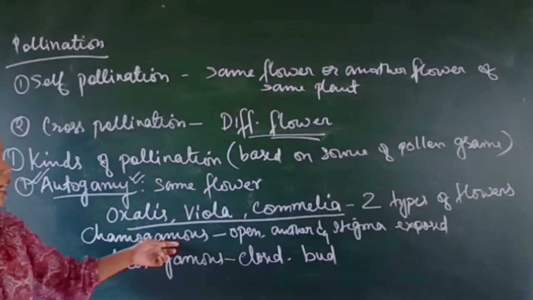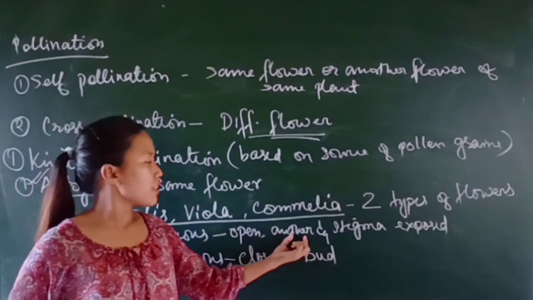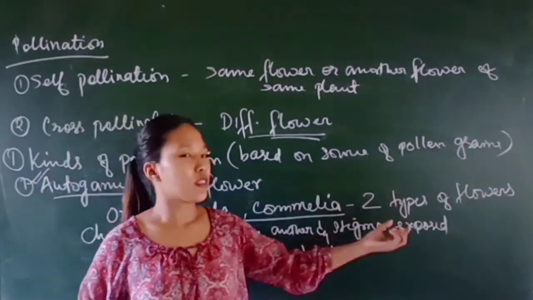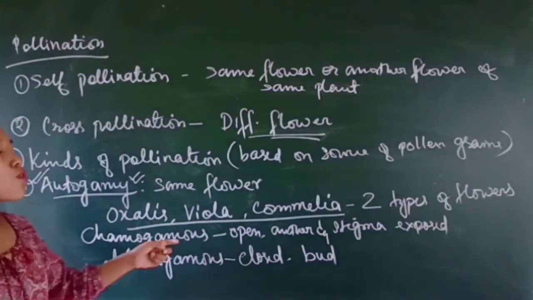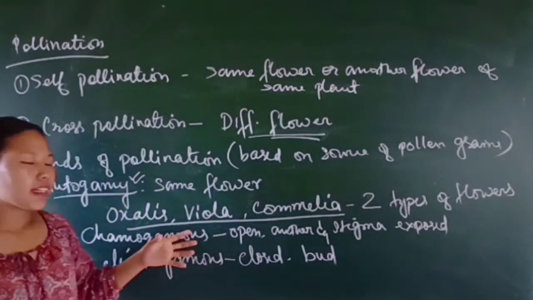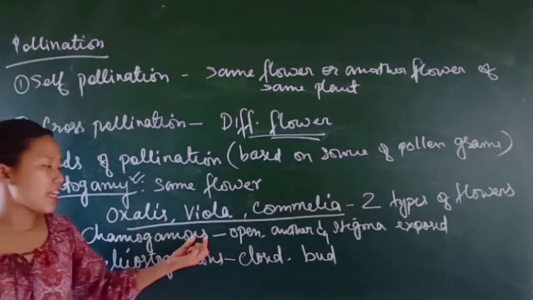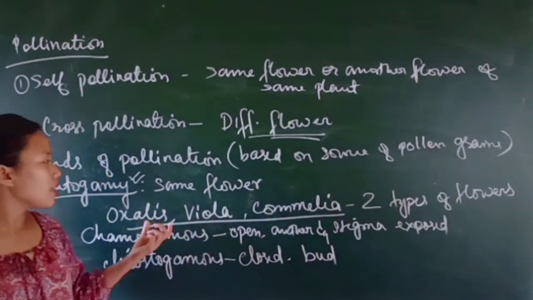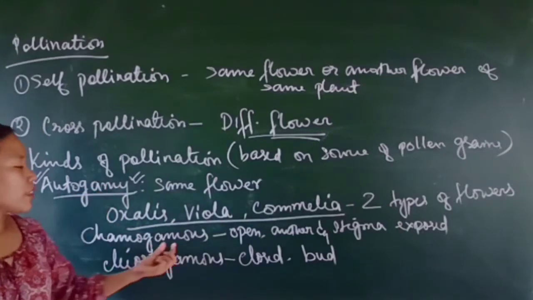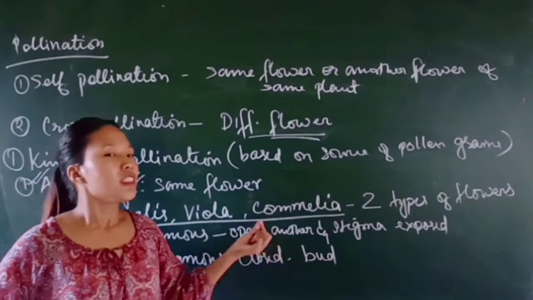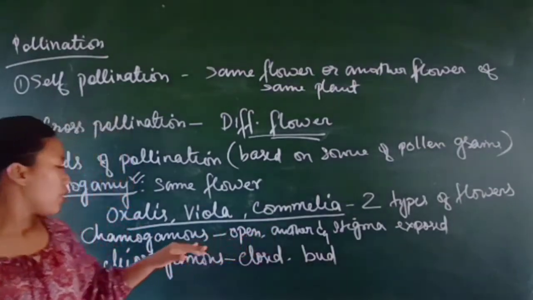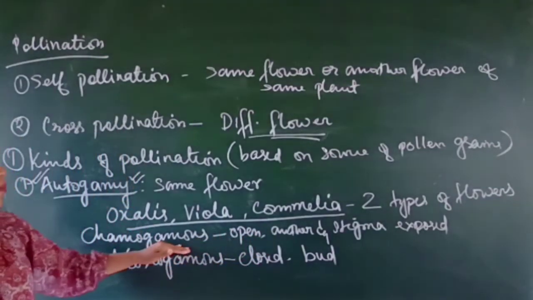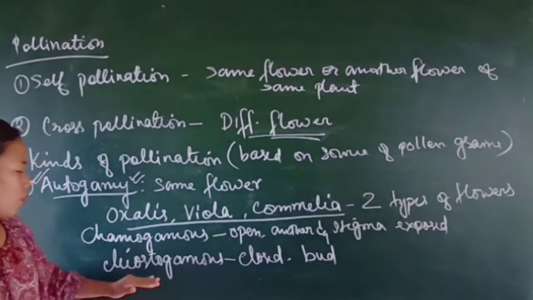In chasmogamous flowers, the anther and the stigma are well exposed. So in this type of flower, autogamy is not guaranteed. Some other type of cross-pollination may take place. Not only self-pollination, but even cross-pollination has a chance here. The possibility of cross-pollination is there. So autogamy in chasmogamous flowers is not guaranteed.